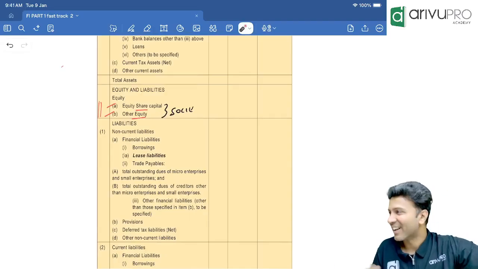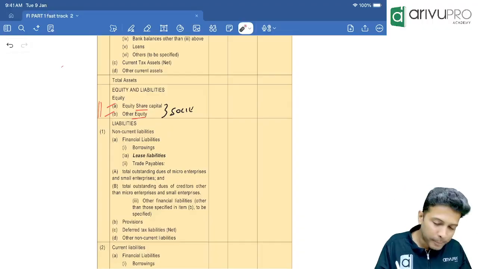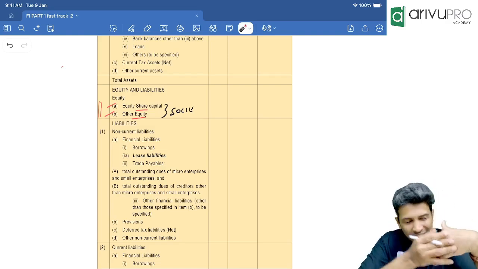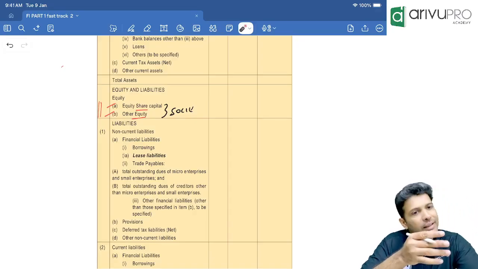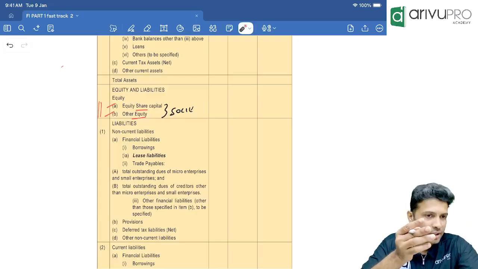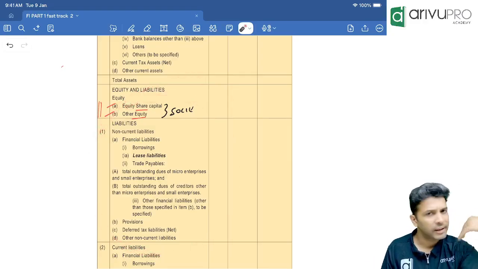Okay, fine. Online is saying continue, so I'll go with online here. People, the Ind AS balance sheet, right? I just showed you. As per our accounting standard, first we used to show equity and liabilities and then assets. In Ind AS, the order is reversed. First we will show assets, then we will show equity and liabilities.